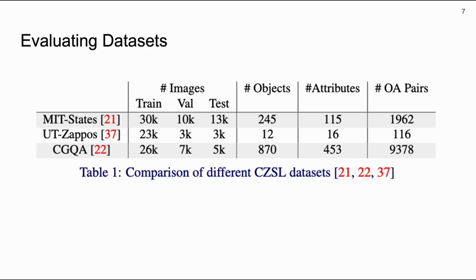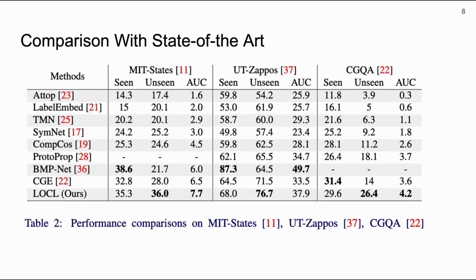We will evaluate LOCAL on three state-of-the-art datasets. Among these datasets, CGQA has more challenging scenarios, whereas MIT-States and UT Zappos are comparatively simpler datasets with limited background clutter. We report LOCAL's performance in terms of seen and unseen class accuracies and the area under the curve, or AUC, for different operating conditions.